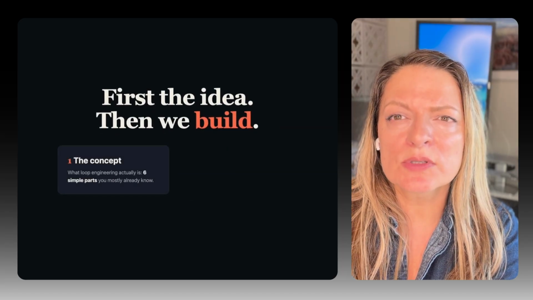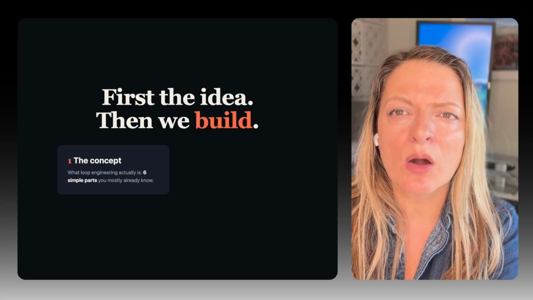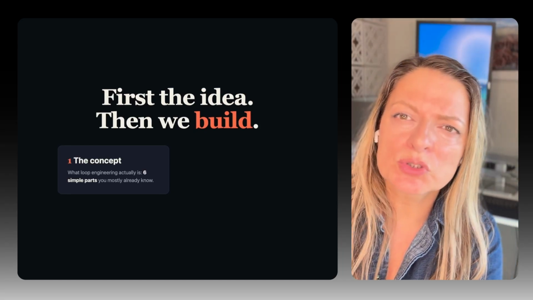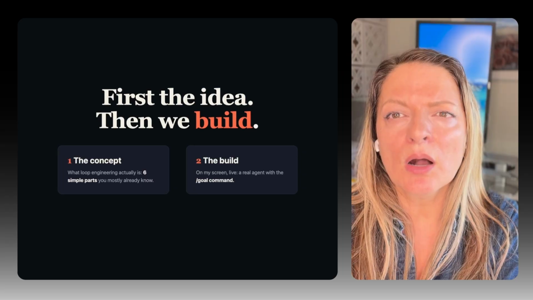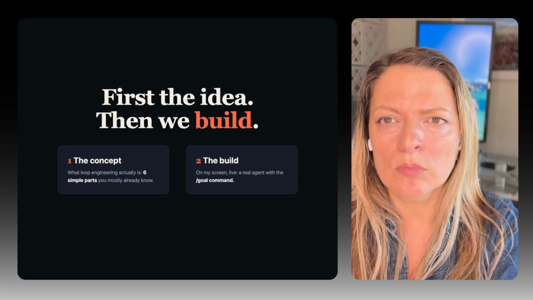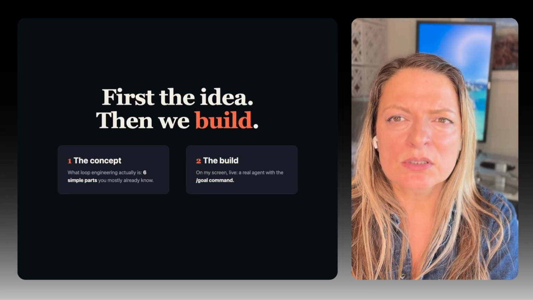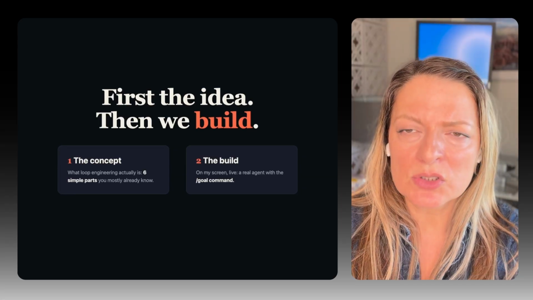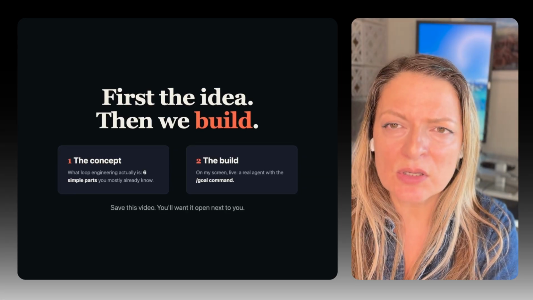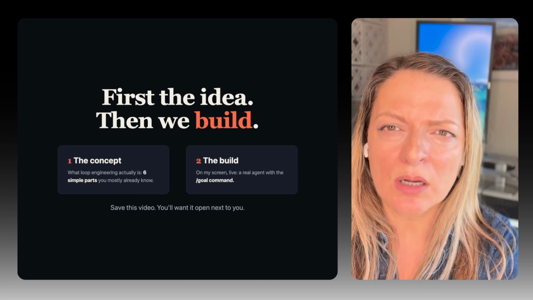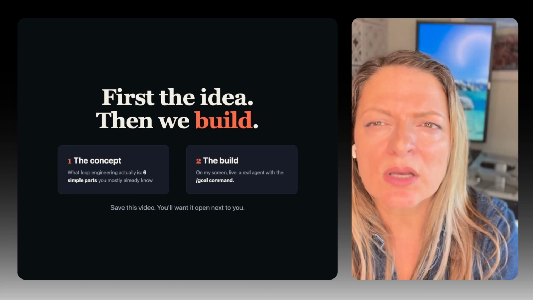In the first part of this talk, I'm just going to talk about the concept of loop engineering and how not different it is from what you already know. And in the second part, I'm going to show on screen how I do it and how you build one using the /goal command. Most of the AI related content floating around on YouTube or on the internet is a lot more shallow than that. So stay with me and save this video so that you can come back and review if you forgot something or need clarification.